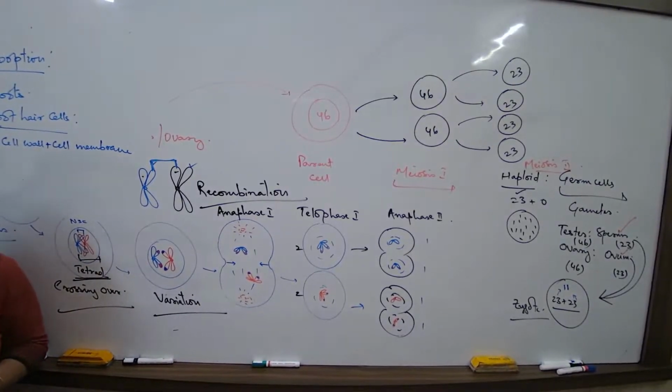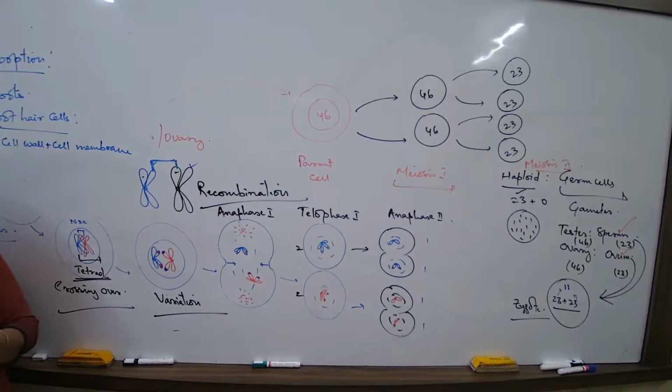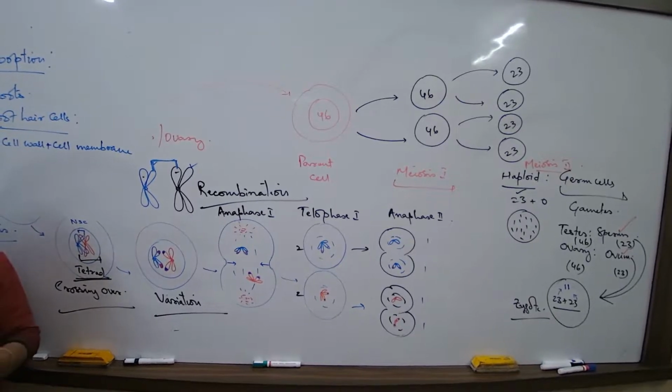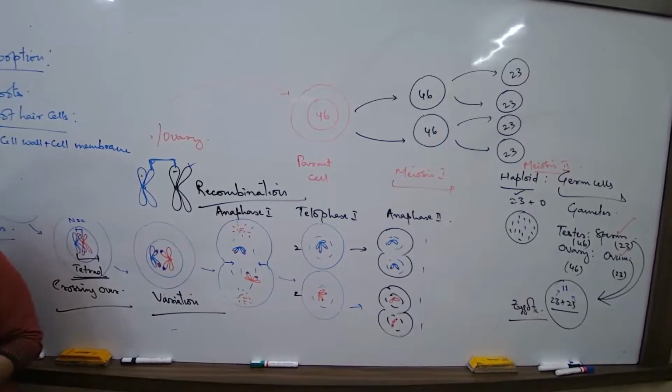Cell wall is made of cellulose and cell membrane is made of lipids, lipoprotein. The cell membrane is more or less extensible. Cell wall is rigid because it's made of that sugar, that polysaccharide.